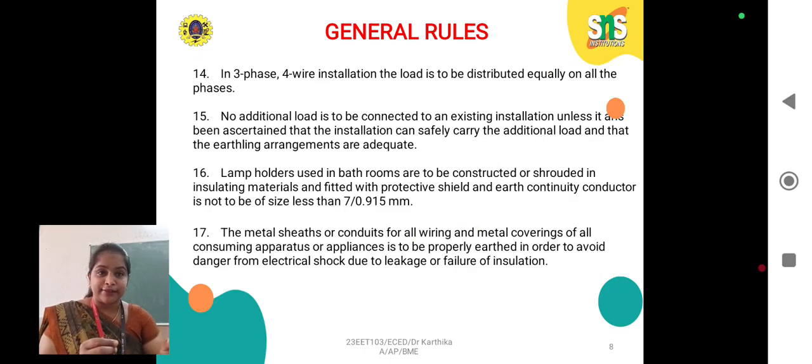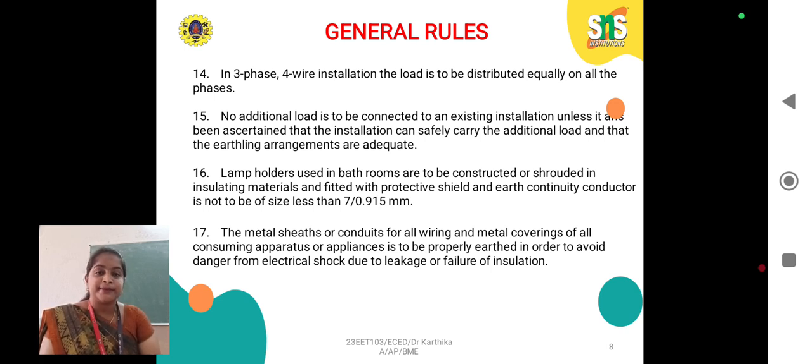See, in three-phase, four-wire installation, the load has to be distributed equally on all the phases. No additional load has to be connected to an existing installation unless it has been ascertained that the installation can safely carry the additional load and that the earthing arrangements are adequate. Lamp holders used in bathrooms are to be constructed or shrouded in insulating materials and fitted with a protective shield, and the earth conductor is not to be of size less than 7/0.915 millimeter.